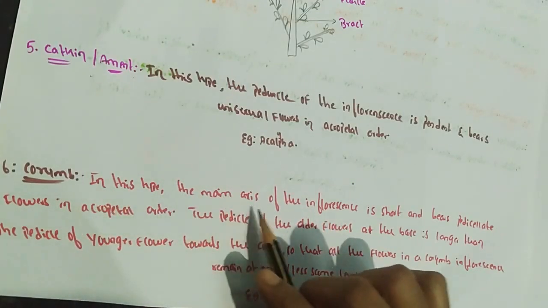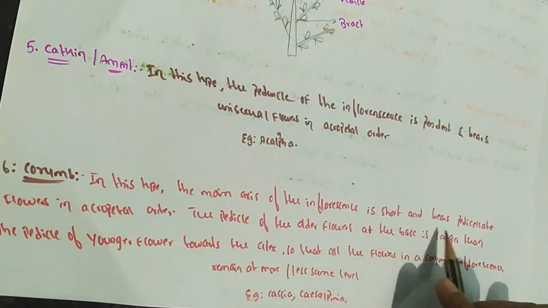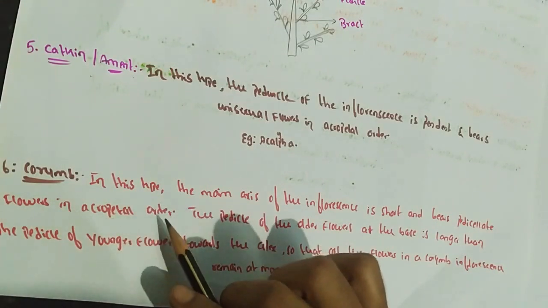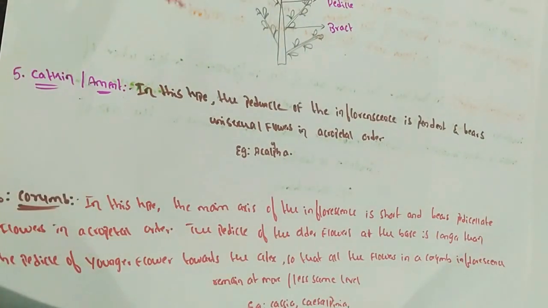Sixth type, corymb. In this type the main axis of the inflorescence is short and bears pedicellate flowers, that is, flowers with a stalk, in acropetal order.